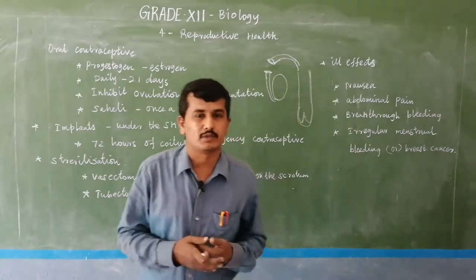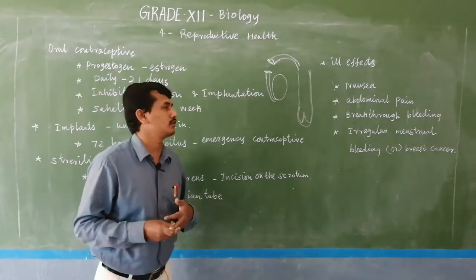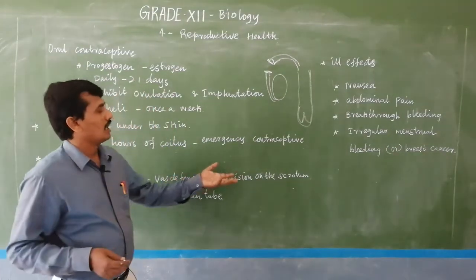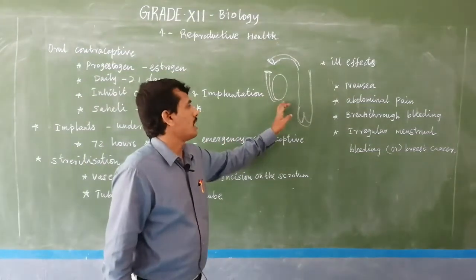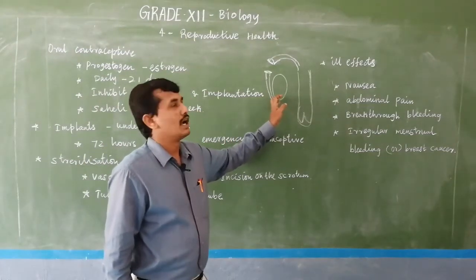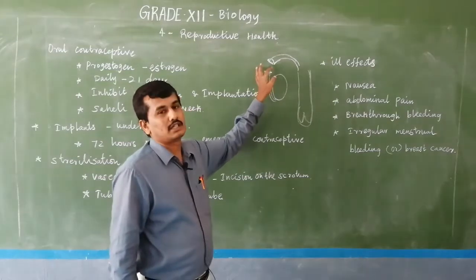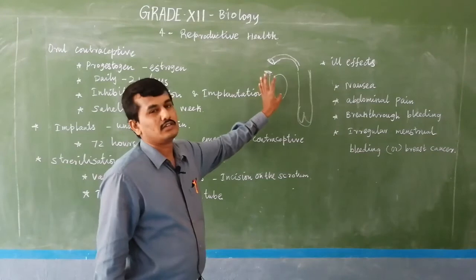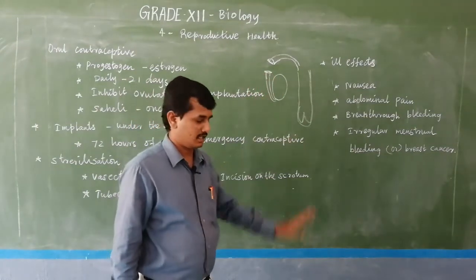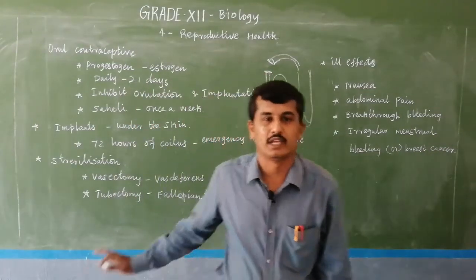Then only spermatozoa, like sperms, are produced. During this vasectomy operation, a small opening is made in the scrotum and the particular vas deferens is lightly cut. It's a simple surgery only, not a complicated surgery for the male.